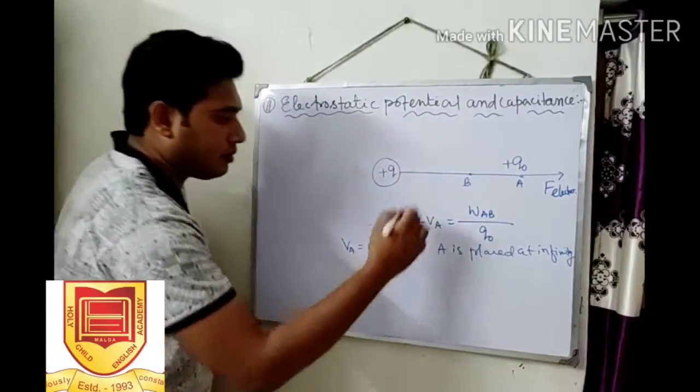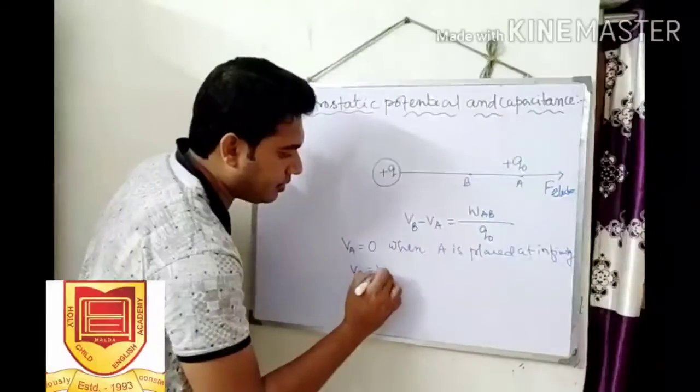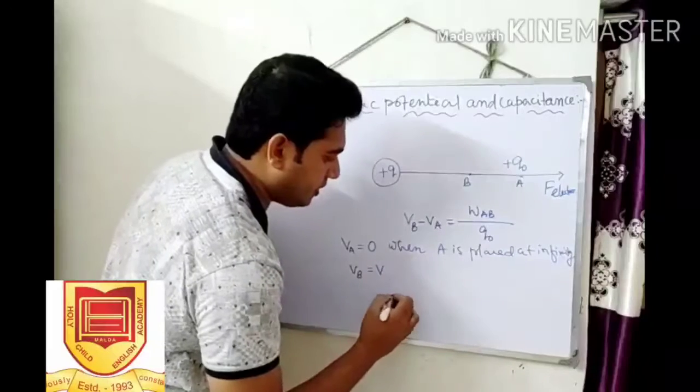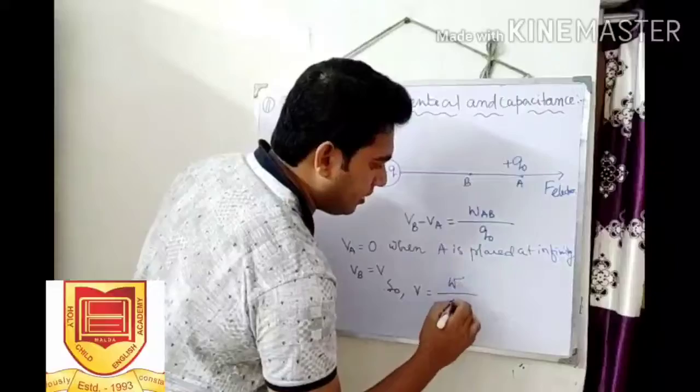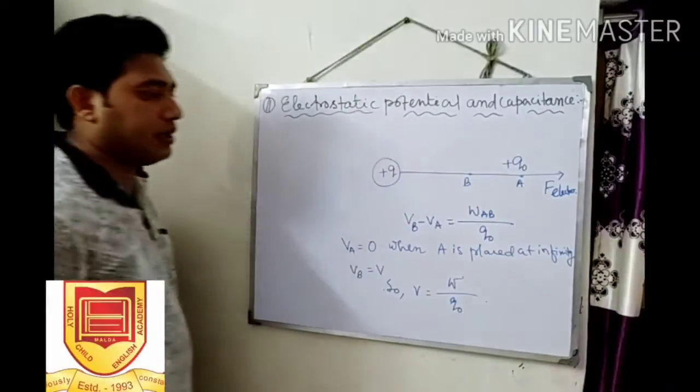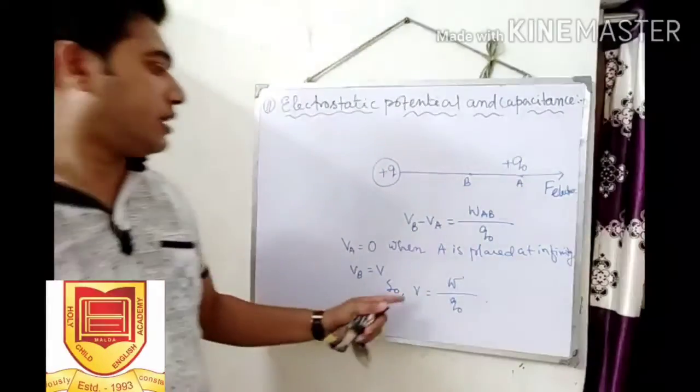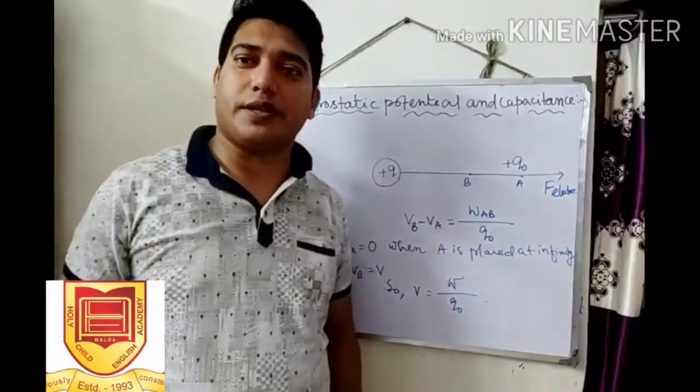Then we can consider VB equal to V. So the expression will be V equal to W by Q naught. This is the expression of electric potential at a single point.